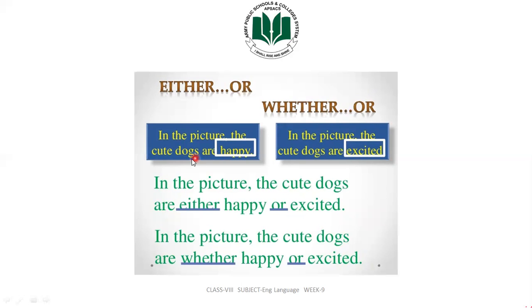In the picture, the cute dogs are happy. Okay, they are happy, and we will feel why they are in this condition. In the picture, the cute dogs are excited. So in the picture, the cute dogs are either happy or excited. Yes, so what we feel is that either they are happy or excited. So you can use either or. In the picture, the cute dogs are whether happy or excited, whether or. So you use both these connectors, whether or, either or.